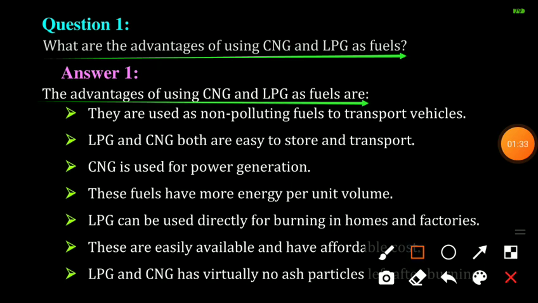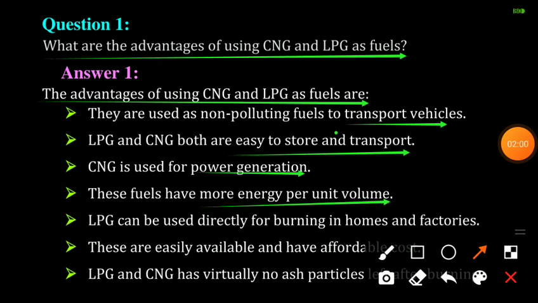They are used as non-polluting fuels for transport vehicles. LPG and CNG both are easy to store and transport. CNG is used for power generation. These fuels have more energy per unit area.